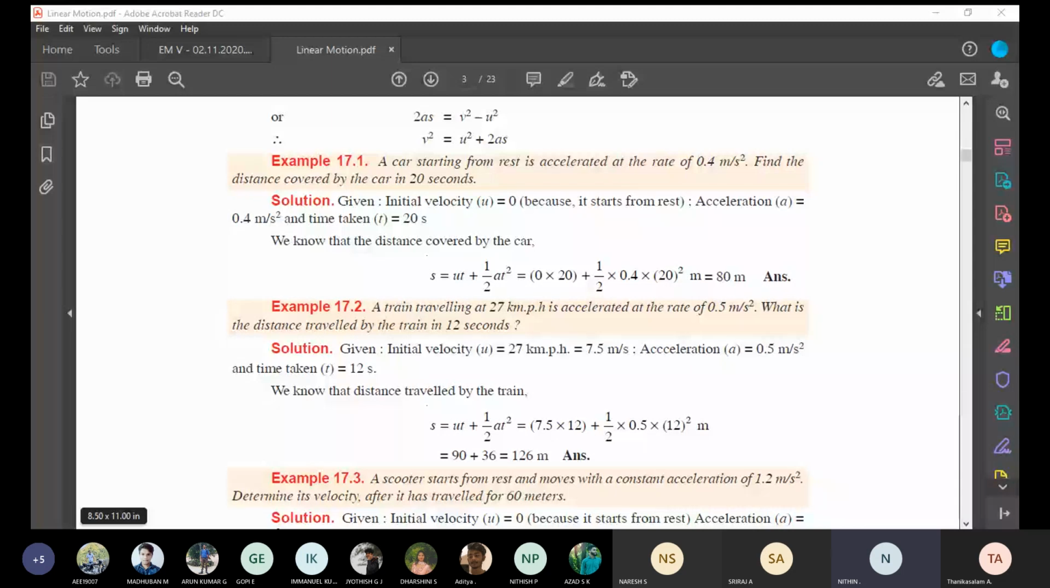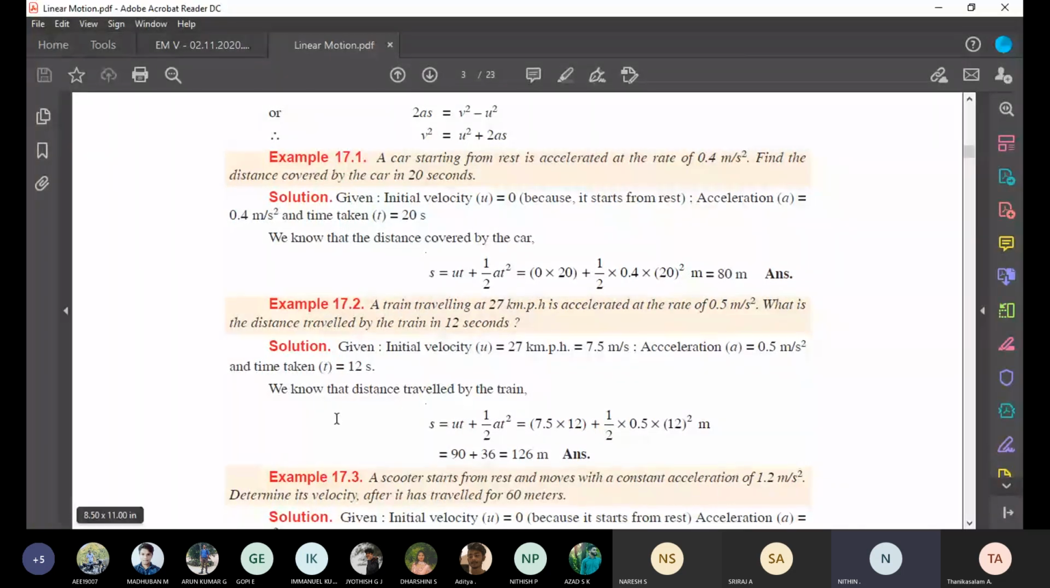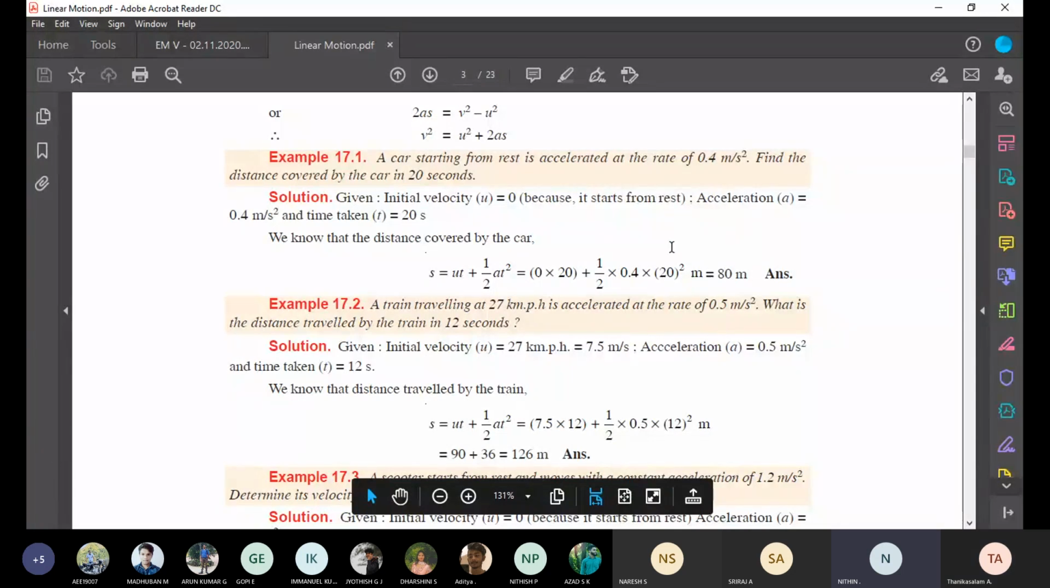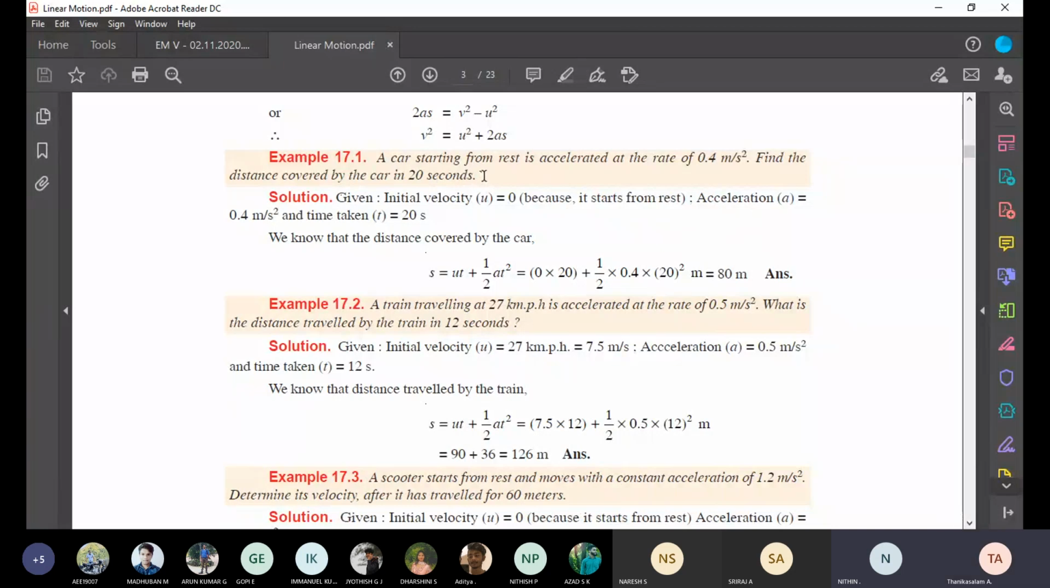A car starting from rest is accelerated at the rate of 0.4 meter per second squared. Find the distance covered by the car in 20 seconds. So in this question, a car starting from rest, see the rest is given. I told you, a car starting from rest means you automatically take the initial velocity as 0. Then acceleration is given.